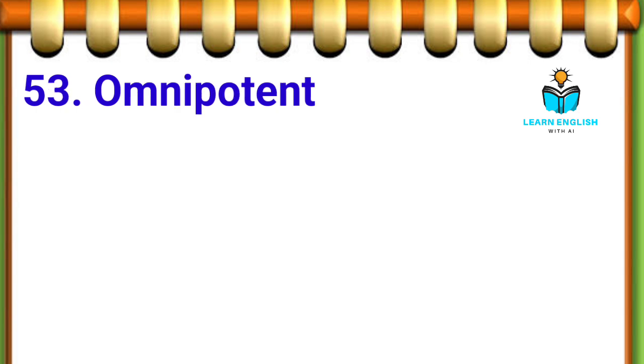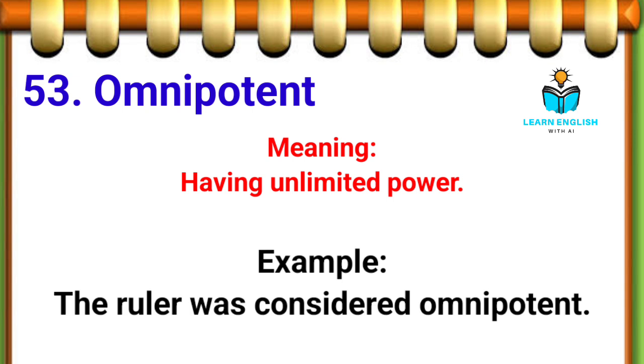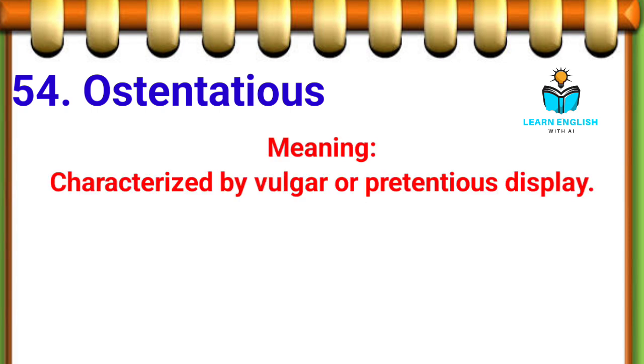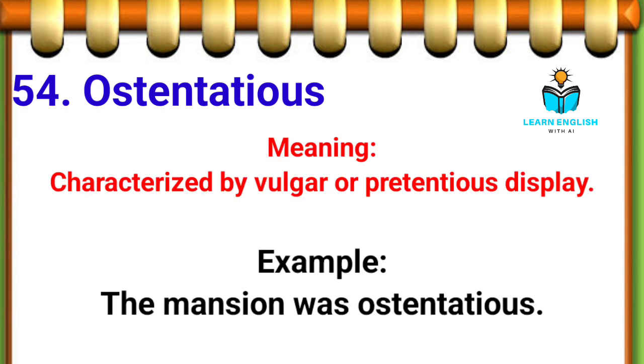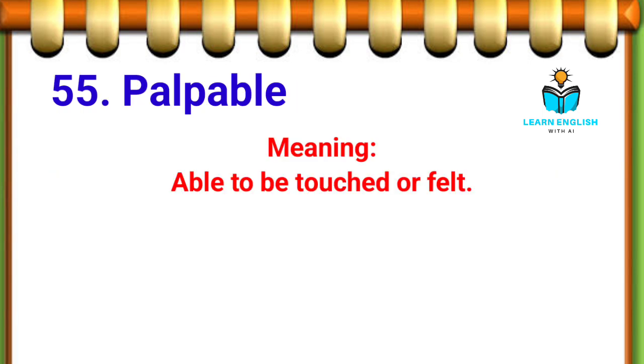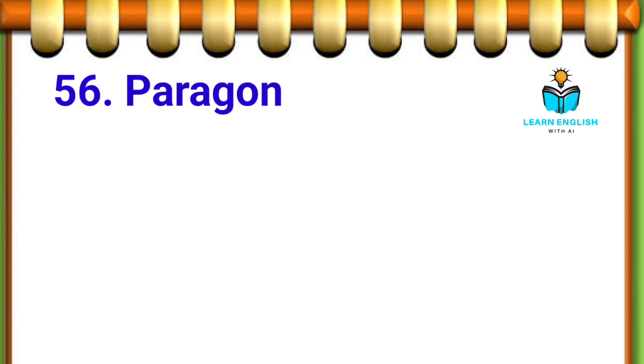53rd. Omnipotent, having unlimited power. Example, the ruler was considered omnipotent. 54th. Ostentatious, characterized by vulgar or pretentious display. Example, the mansion was ostentatious. 55th. Palpable, able to be touched or felt. Example, the tension in the room was palpable.